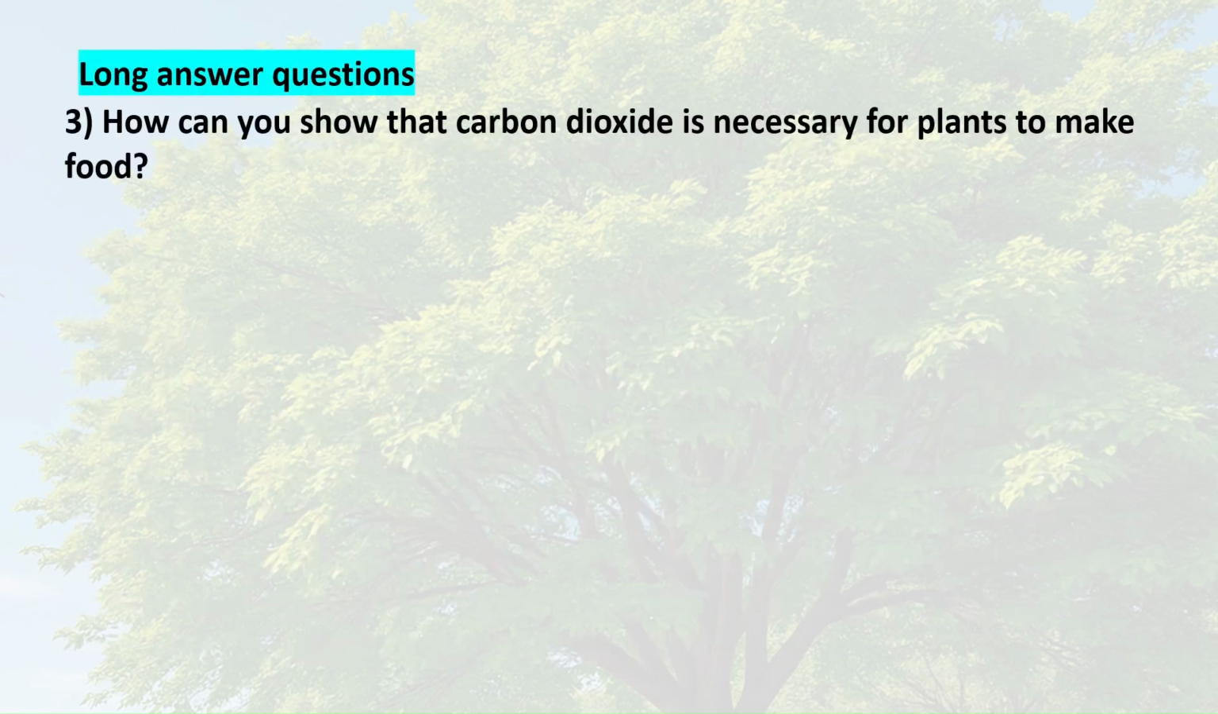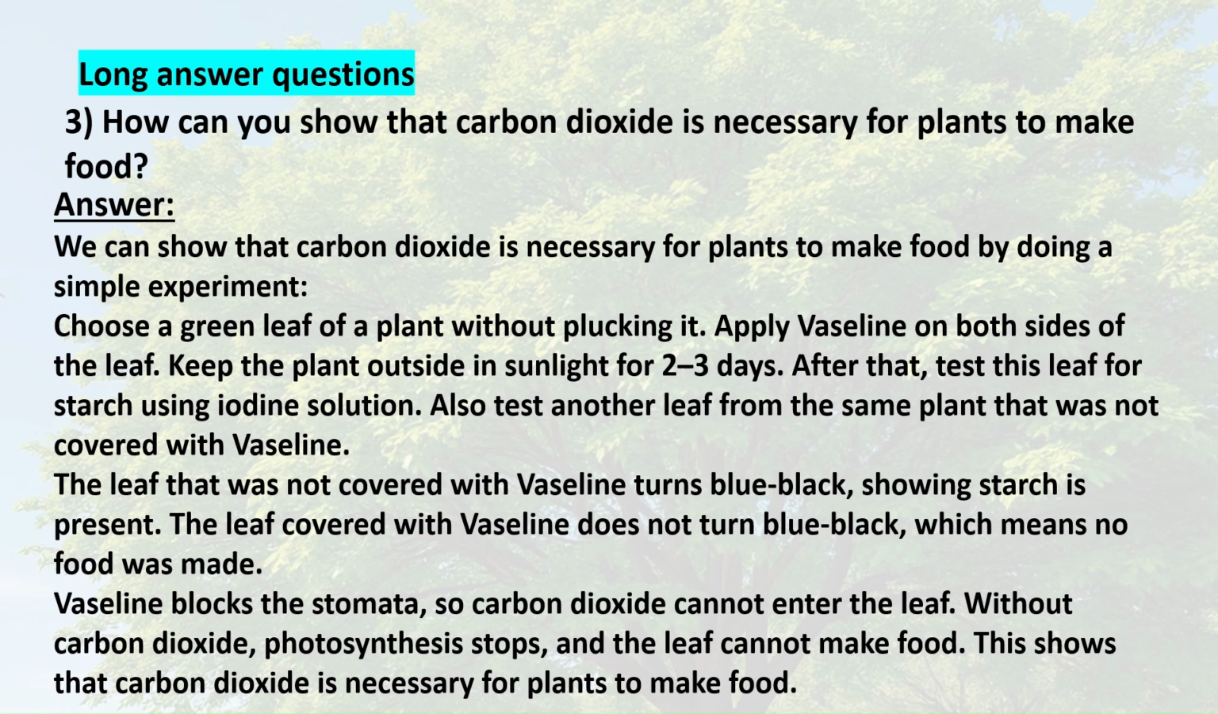3. How can you show that carbon dioxide is necessary for plants to make food? Answer. We can show that carbon dioxide is necessary for plants to make food by doing a simple experiment. Choose a green leaf of a plant without plucking it. Apply vaseline on both sides of the leaf.